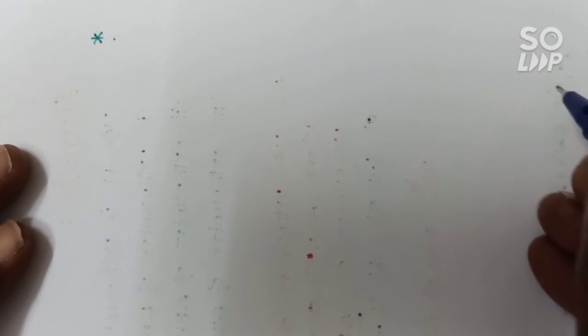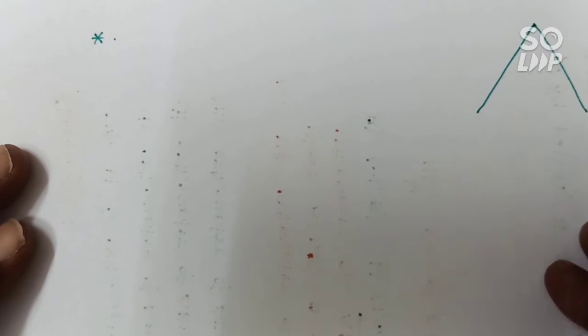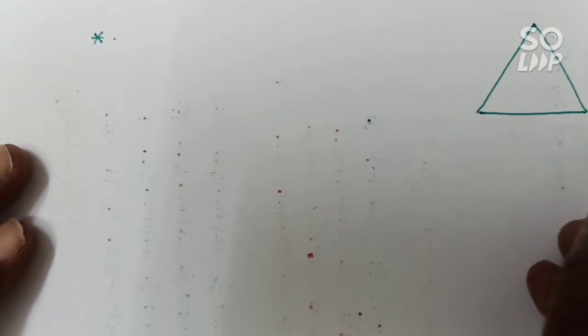See here, equation of altitudes. How can we find the equation of the altitudes? Suppose you take the triangle ABC.